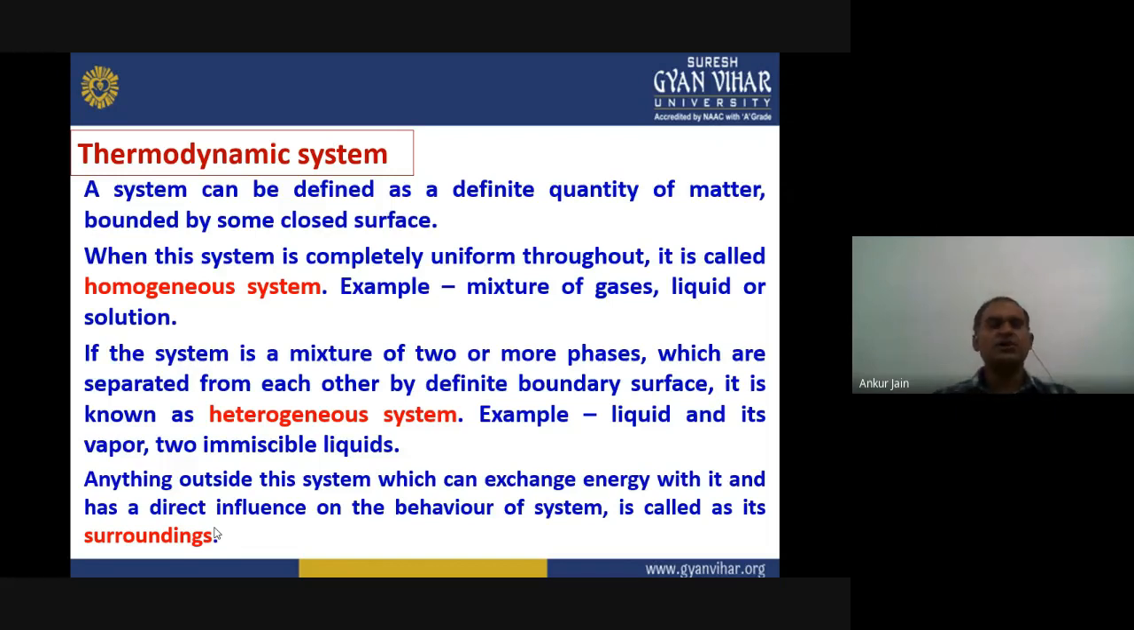Apart from these two, homogeneous and heterogeneous systems, there is another term, because now we have defined the system. Anything else apart from the system is known as the surroundings. So anything outside the system can be defined as surroundings, which can exchange energy with the system and has a direct influence on the behavior of the system. If we can transfer energy from the outside part to the system, this is known as surroundings.